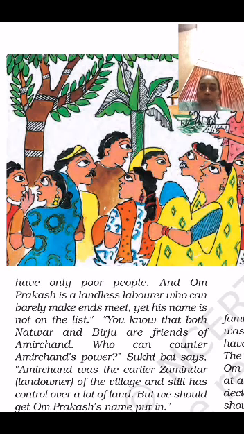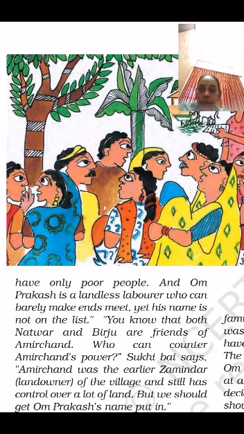And Om Prakash is a landless laborer who can barely make ends meet. Yet his name is not on the list. In the list, they find that the person who doesn't have land, who has no money even to meet his daily life, his name is not there in the list.